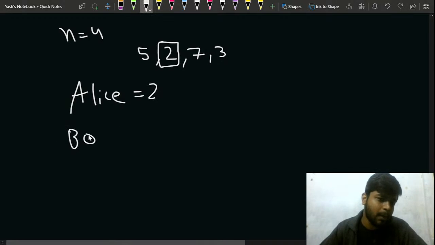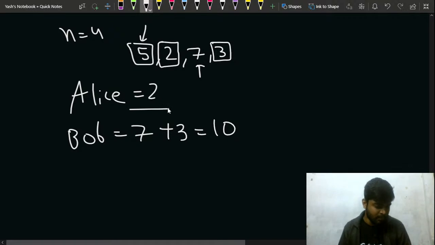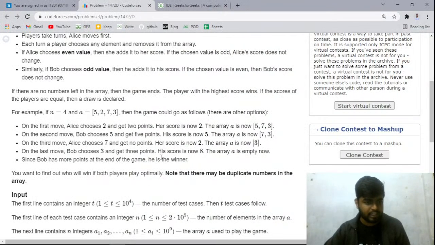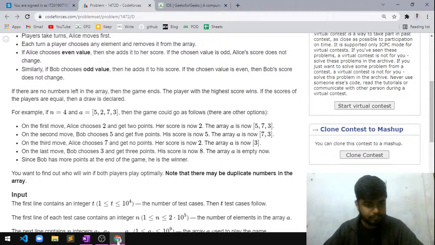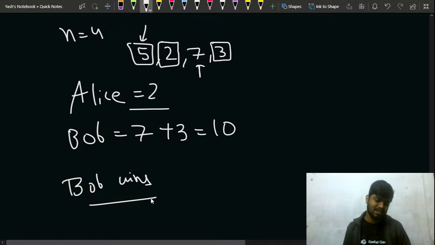After that, Bob comes in and picks this 7 up, right? After that, Alice comes in and picks this 5 up, but her score will not increase. After that, Bob comes in and picks this 3 up. So his total score is 10 and Alice's total score is 2. This is what you will do, right? Just let me know. So can I say that Bob wins in this case? Yes, I can, right?